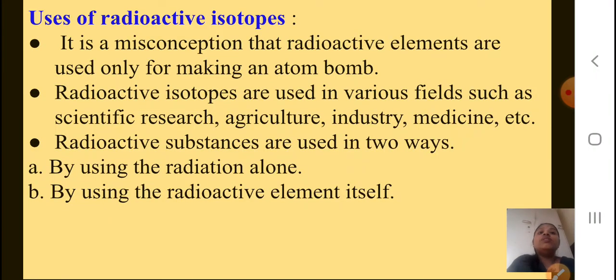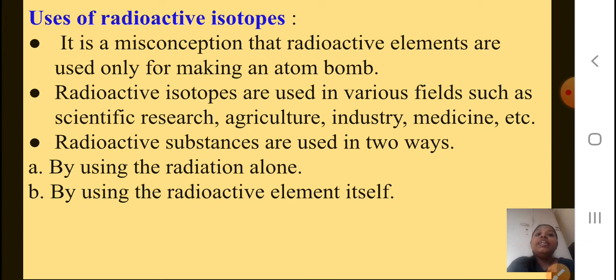Now, uses of radioactive isotopes. It is a misconception that radioactive elements are used only for making atom bombs. Okay students, it is not like that. Radioactive isotopes are not just used in making bombs. Where are we using them? Radioactive isotopes are used in various fields such as scientific research, agriculture, industry, medicine, etc. So see, in medicine also you can use these radioactive isotopes.